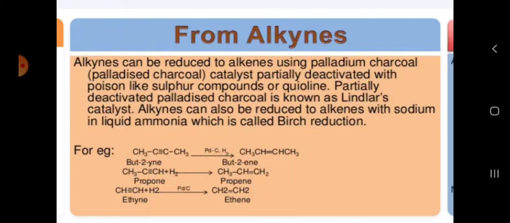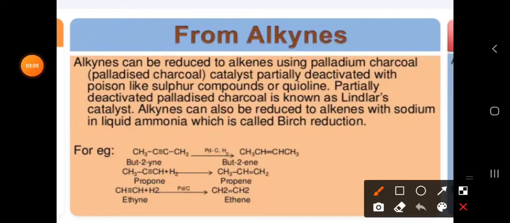Okay, so next preparation: propyne we have taken, or 1-propyne we can say. The propyne with the same catalyst, palladium in the presence of carbon.